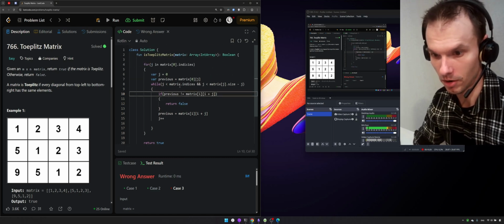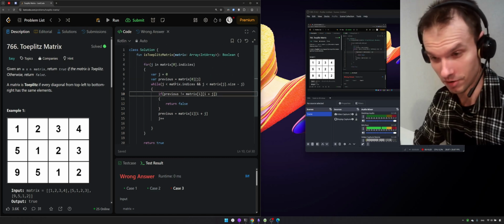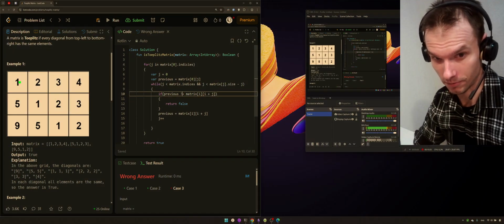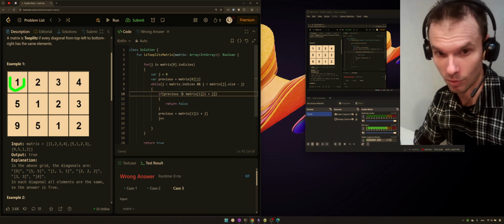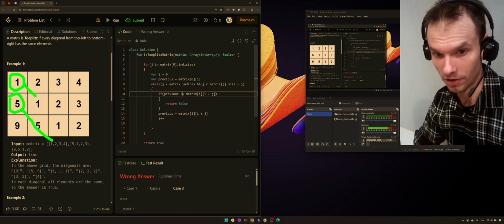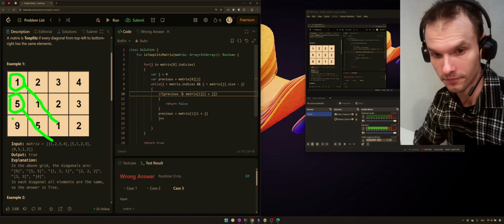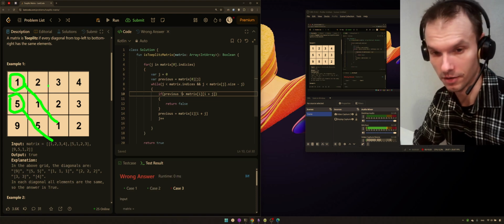So probably there will be some compilation errors, and I haven't covered the vertical iteration. So using vertical line as an entry point for starting iterating over diagonals.